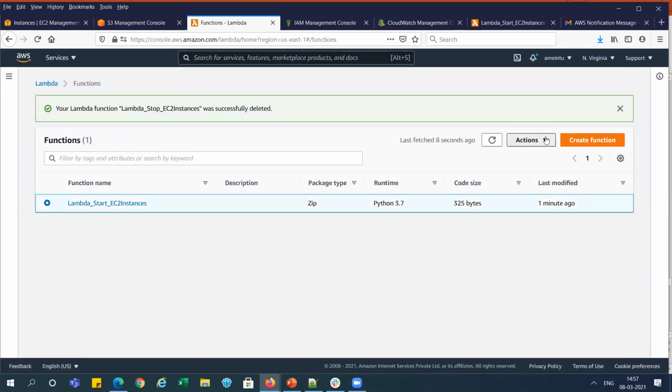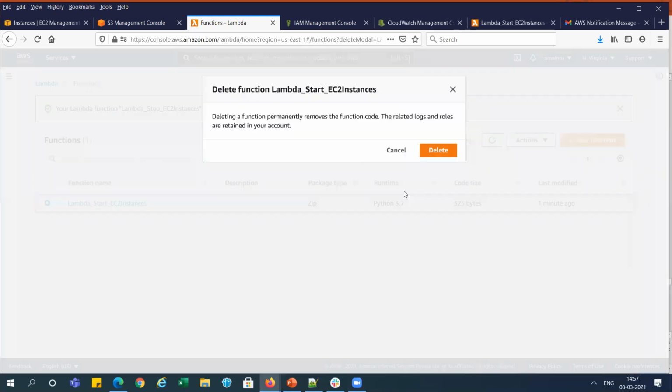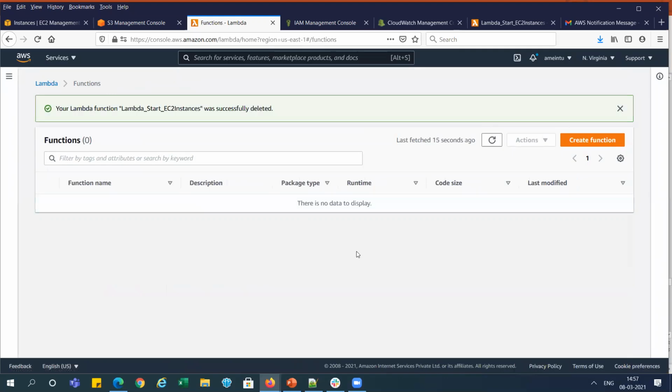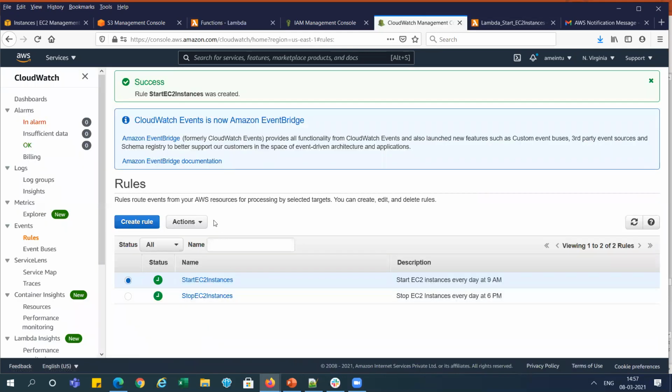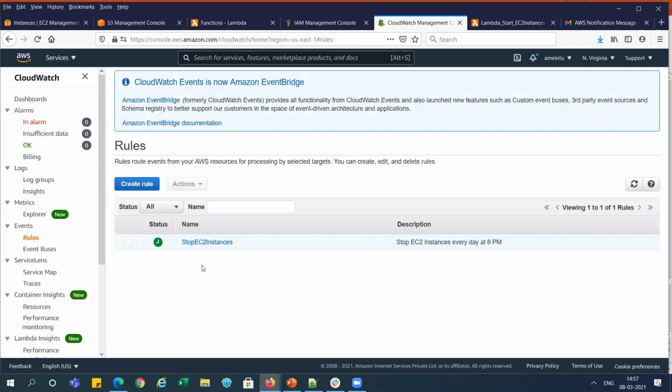Otherwise, we will get charged on that. So in every video, I am telling you how to delete all those resources we have used here in the POC. So this is deleted, right? After that, you can go to the CloudWatch, and we have just created this thing. Go and delete it. We need to delete all those rules, and we have deleted these rules, right?